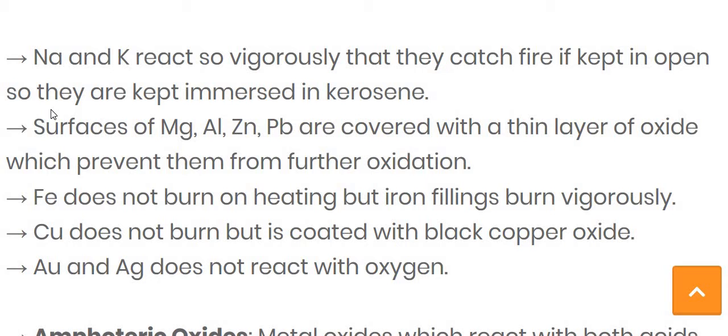Because the Mg reacts with atmospheric oxygen and forms a thin layer of magnesium oxide which prevents further oxidation. That's why while using the magnesium ribbon, we first need to clean it.